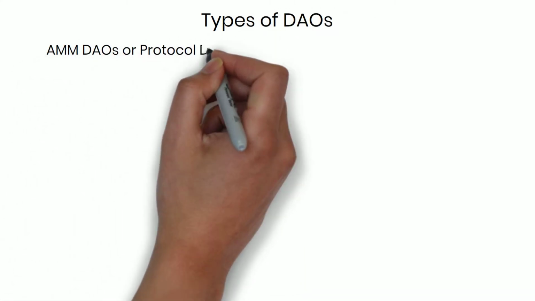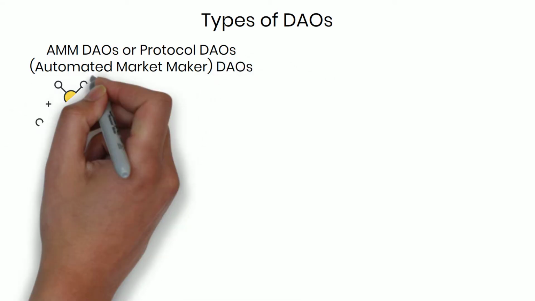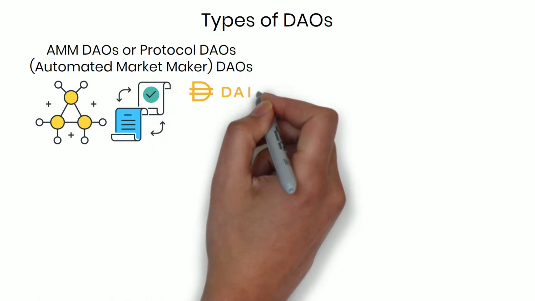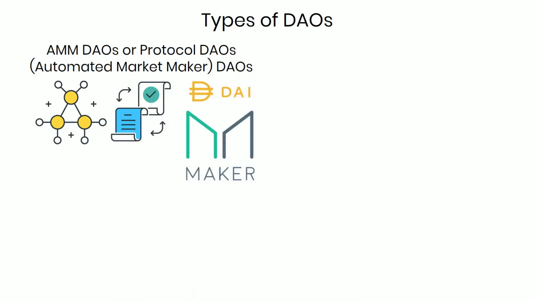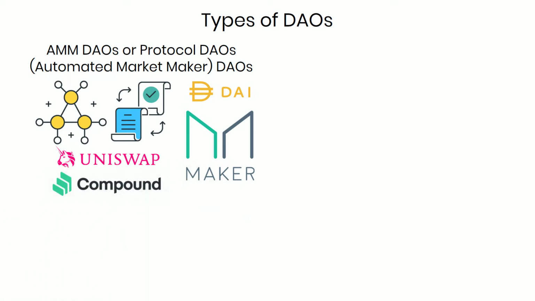AMM DAOs or Protocol DAOs. Automated Market Maker DAOs bring DeFi services to members via smart contract protocols. If you are familiar with the DAI stablecoin, then you will know MakerDAO. This DAO is the first ever protocol DAO and continues to change the DeFi space. Uniswap or Compound allow members to vote to implement protocol and financial changes.